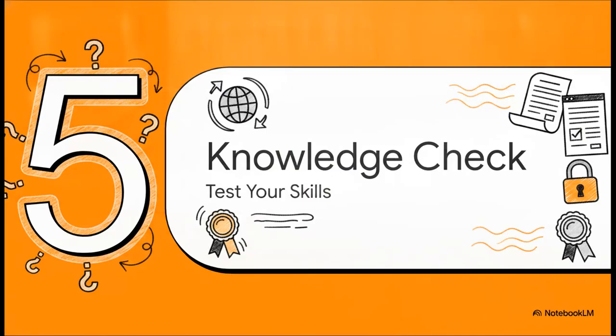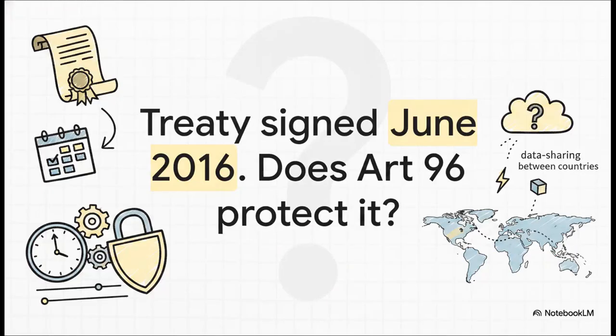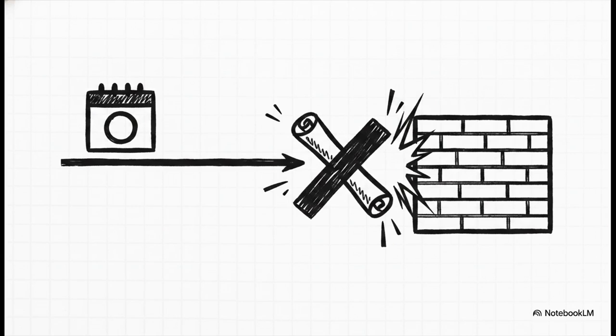All right, time to test what we've covered. Section 5, professional knowledge check. Here is our first scenario. A member state signed a data sharing treaty with a third country on June 1, 2016. Does Article 96 protect this agreement? Think back to the timeline we just discussed. Is it A, B, C, or D? And the answer is C.